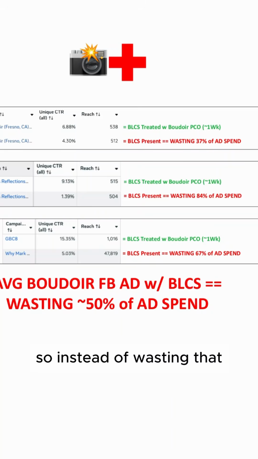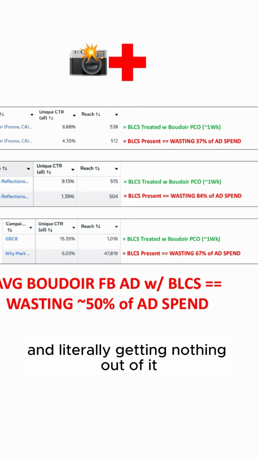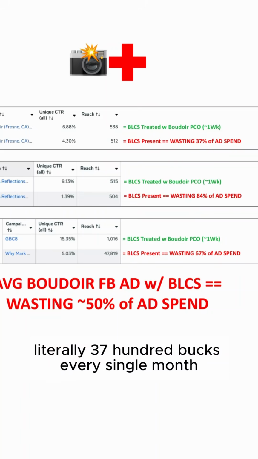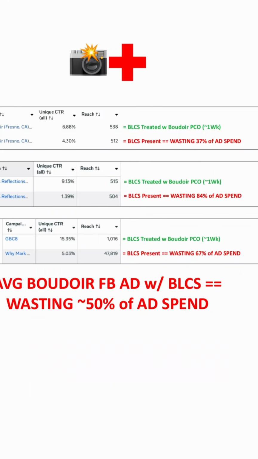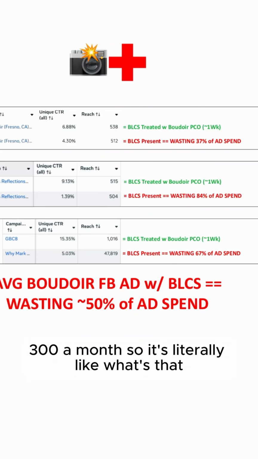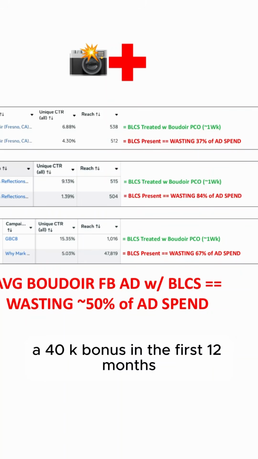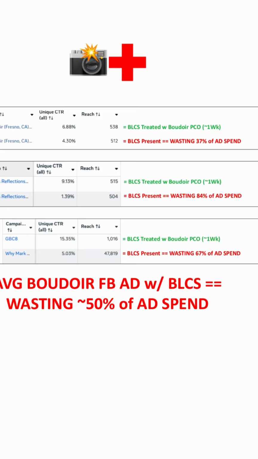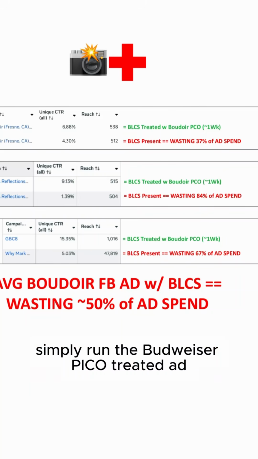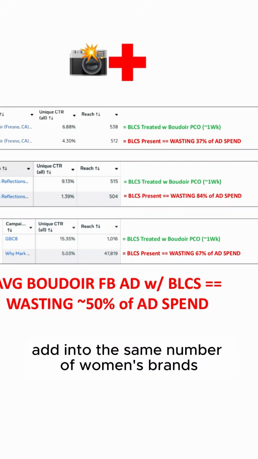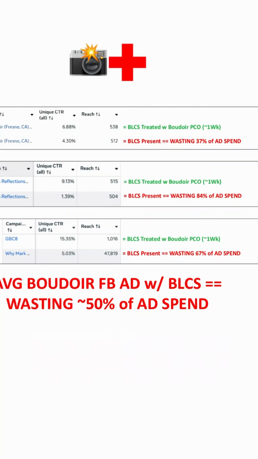So instead of wasting that, giving that to Facebook and literally getting nothing out of it, the business owner can now pocket that, literally 3,700 bucks every single month, by decreasing their ad spend to 6,300 a month. So it's literally like, what's that, a 40K bonus in the first 12 months, first year. And they can simply run the boudoir Pico treated ad at 6,300 bucks a month and get their ad into the same number of women's brains as if they're running the original 10 grand a month.